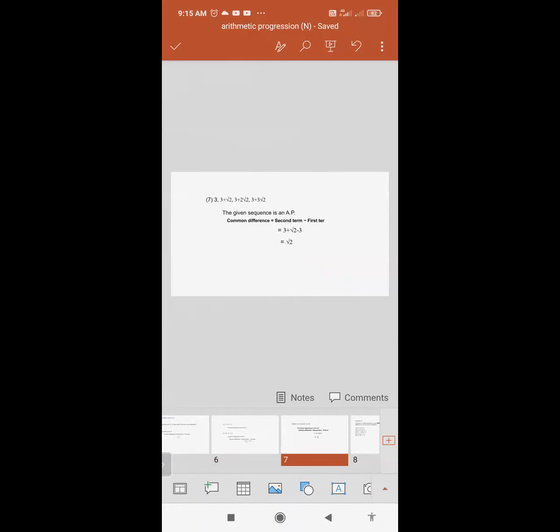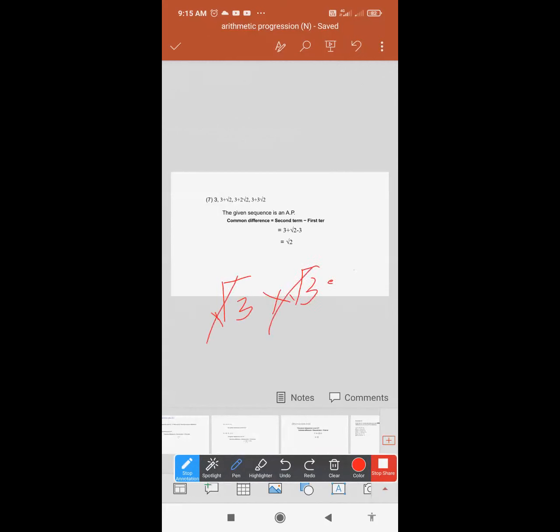As you know, this is very basic: root into root gets cancelled out. Like in your quadratic equations you have studied, if root 3 is multiplied by root 3, the root cancels out and you will get 3. This is clear to everyone.